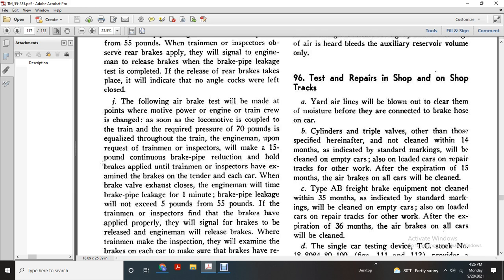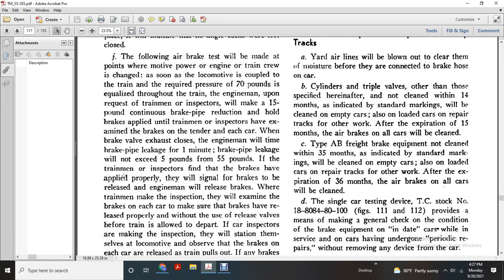Engine man, upon the request of the train man inspector, will make a 15-pound continuous brake pipe reduction and hold the brake valve until the train man inspector has examined the brakes on the tender and each of the cars. With the brake valve exhaust closed, the engine man will time the brake pipe leakage for 1 minute. Brake pipe leakage will not exceed 5 pounds with the 55 pounds.